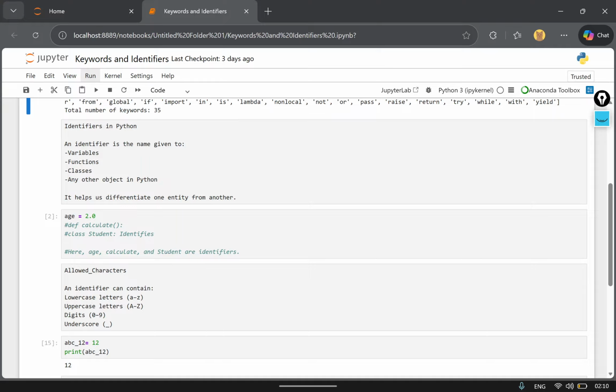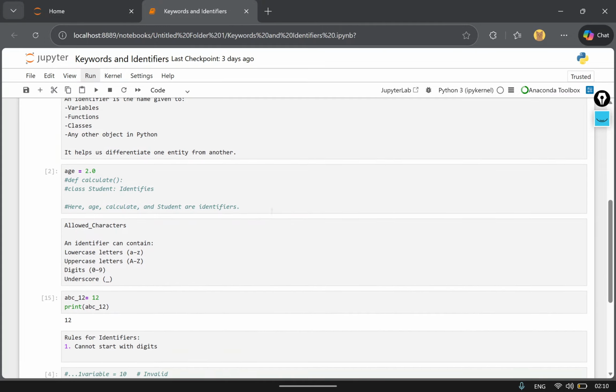Obviously, if there are two people, both have different names, so it is easier to differentiate between them. Similarly, in Python, identifiers help us differentiate one entity from another.